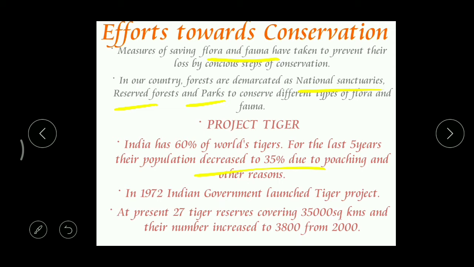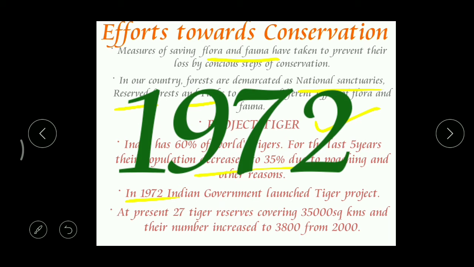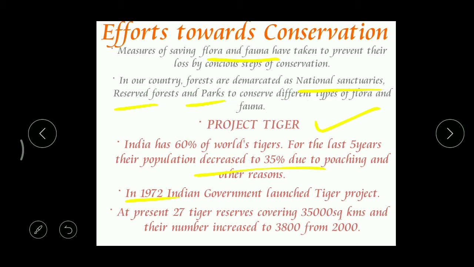So for that, the government has implemented one program. What is that? That is Project Tiger. In 1972, the Indian government launched the program, Project Tiger. And in this Project Tiger, what we do means we take care of these tigers in all aspects.